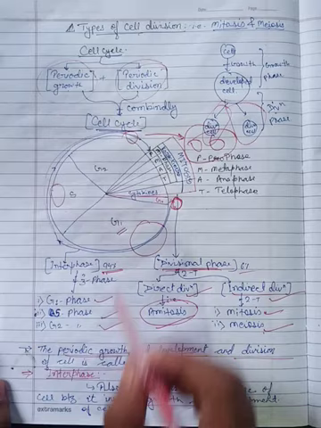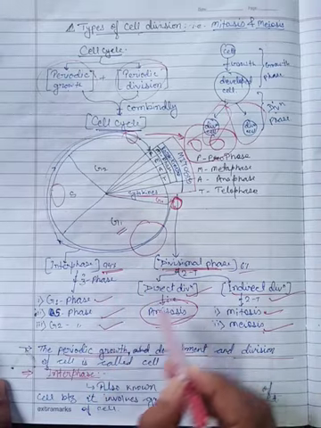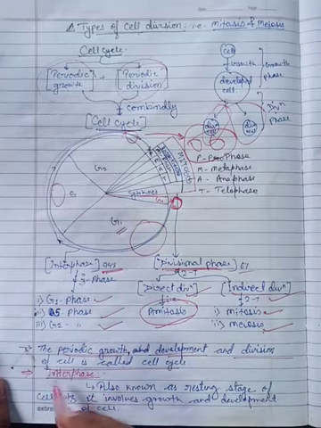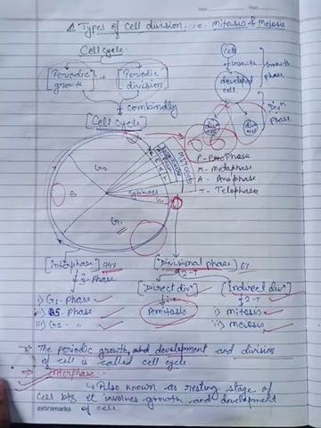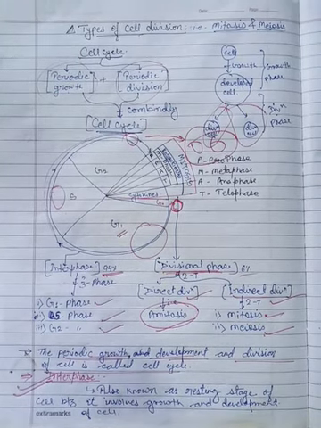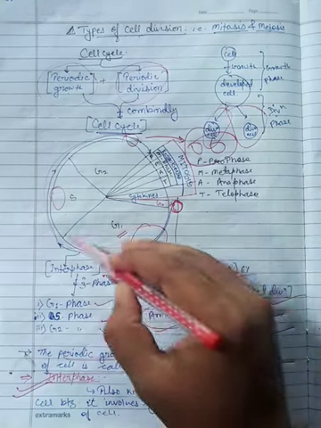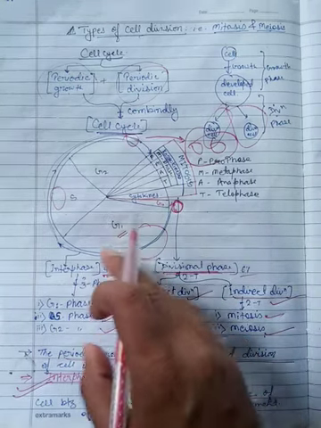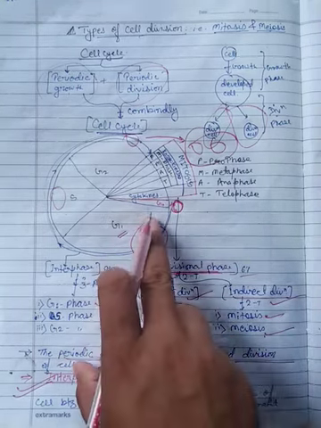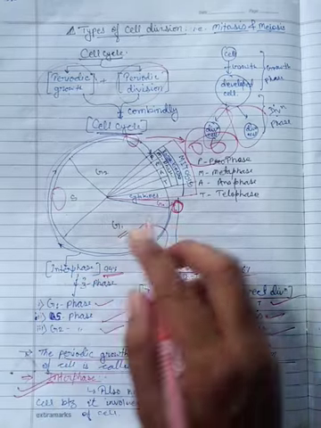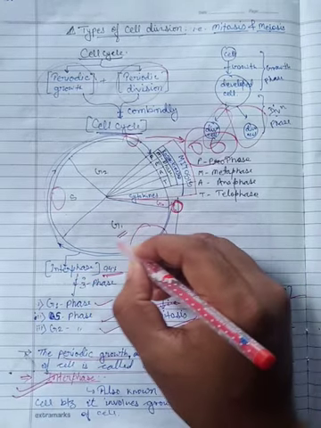So we will discuss each and every phase in detail. So let's start with the interphase. As you know, interphase is the only phase which has only growth. No kind of division takes place in the interphase.